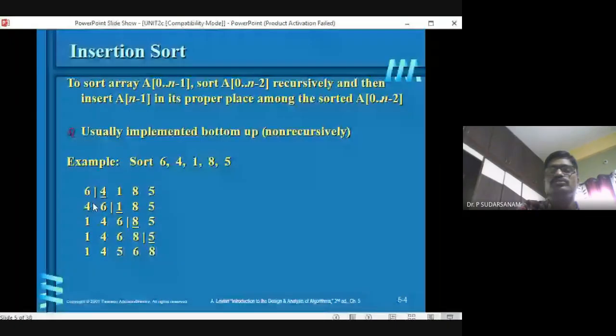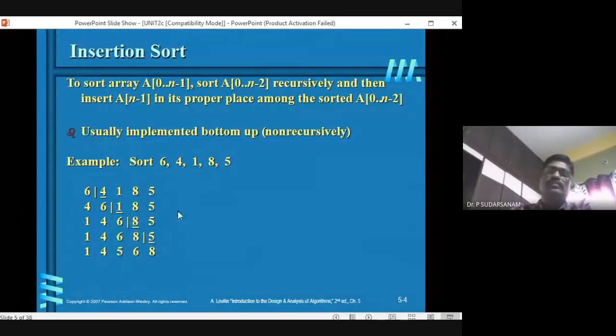That is what the simple algorithms are. Now how to go back to that one. Now I'll take the 2nd, 3rd, 4th iteration. Now you have 1, 4, 6, 8, and 5. The fifth element I want to place here. How to place it? That is what you will be writing the code for now.